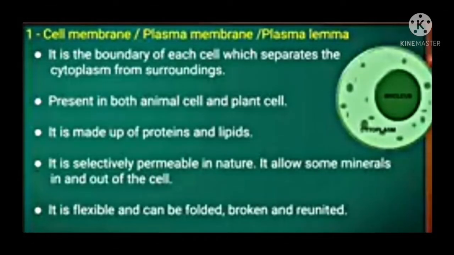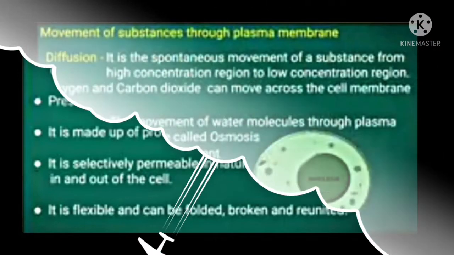Cell membrane, or plasma membrane or plasma lemma, forms the boundary of each cell which separates the cytoplasm from the surroundings. Cytoplasm is nothing but the fluid part of the cell. Cell membrane is present in both plant cell as well as animal cell, and it is made up of proteins and lipids. As it is selectively permeable in nature, it allows the movement of some materials in and out of the cell. And cell membrane is flexible and can be folded, broken as well as reunited.